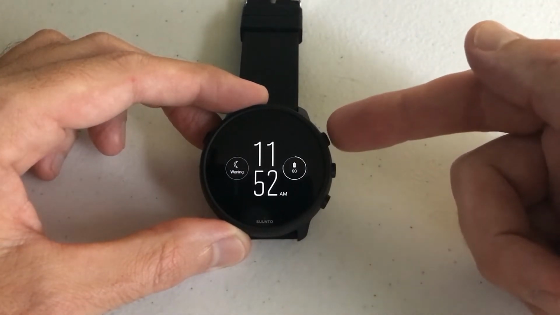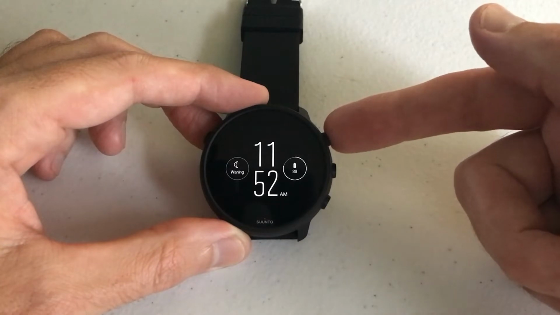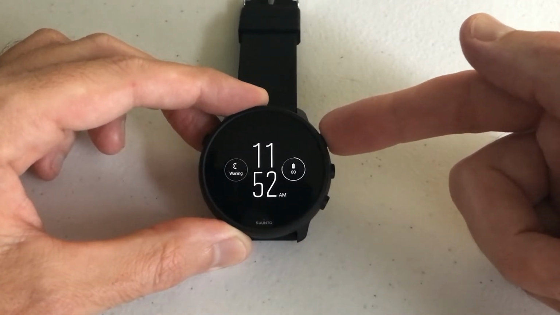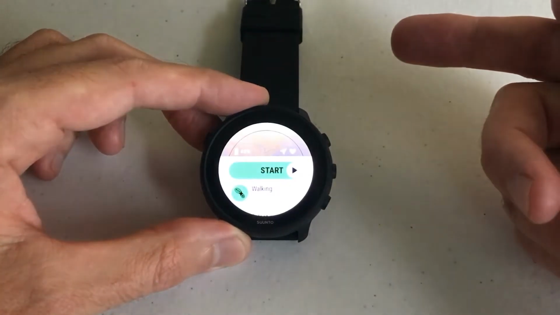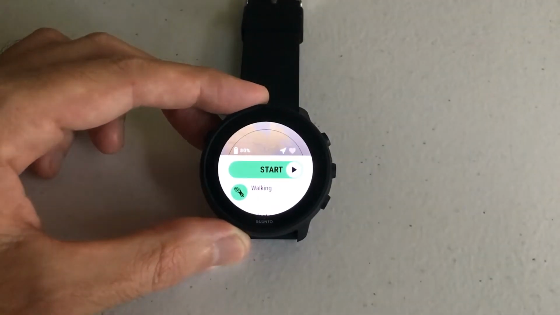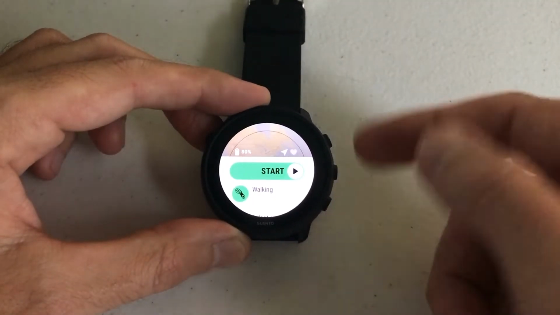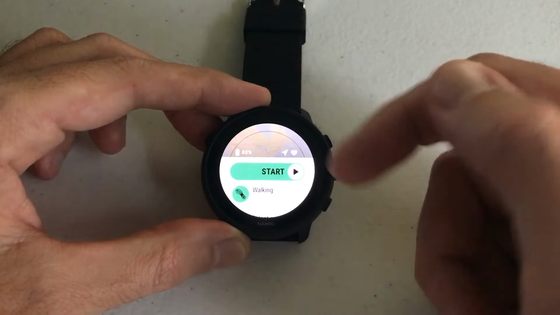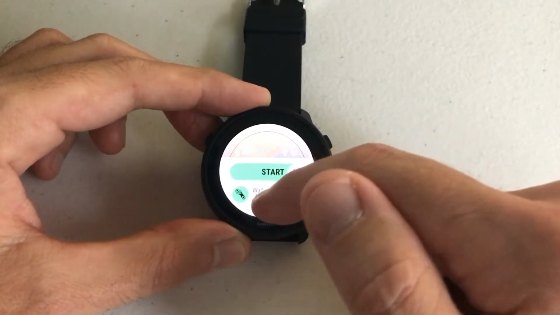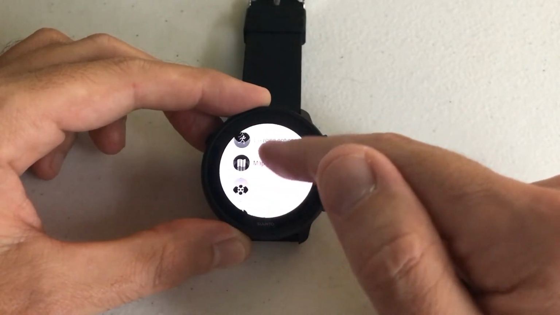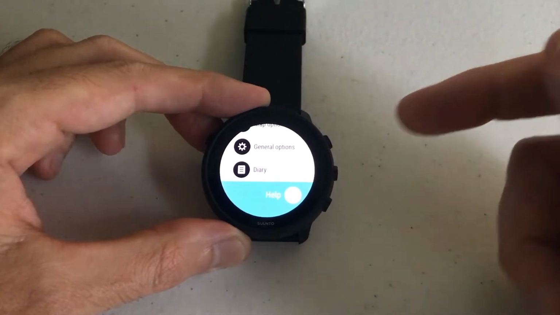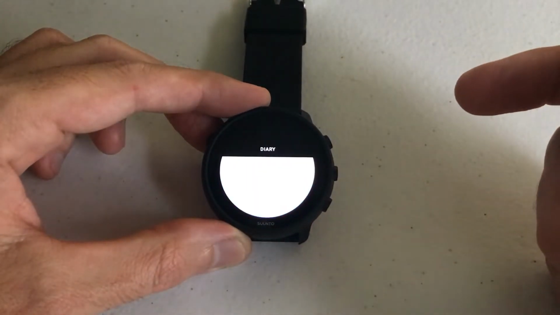There are a couple of different ways, but the easiest way is to press the upper right button. It will always take you into the Suunto app. Some of these other buttons you can customize. Now what we're going to do in here is simply swipe all the way to the bottom. Your previous activities will always be under your diary.